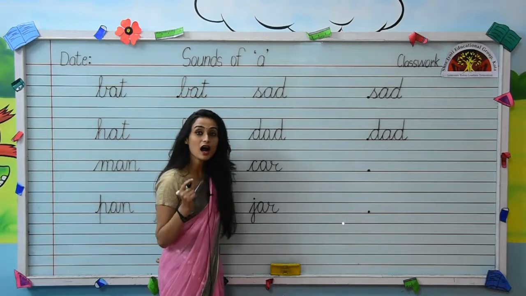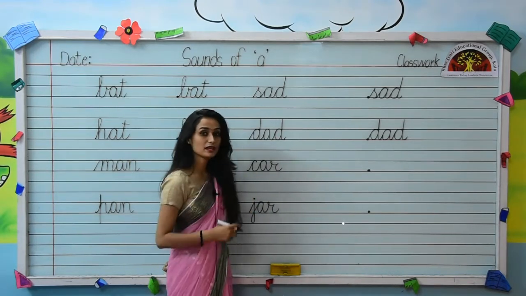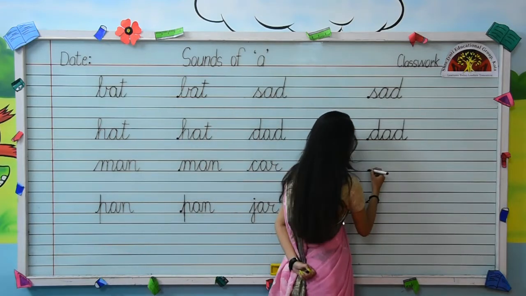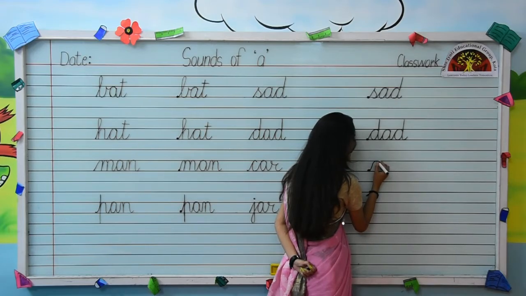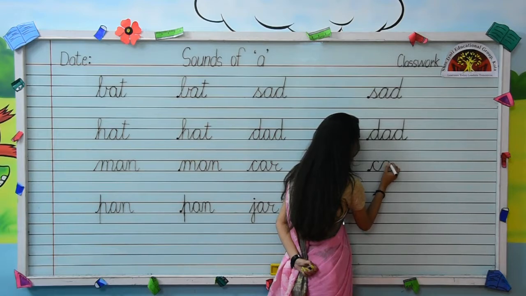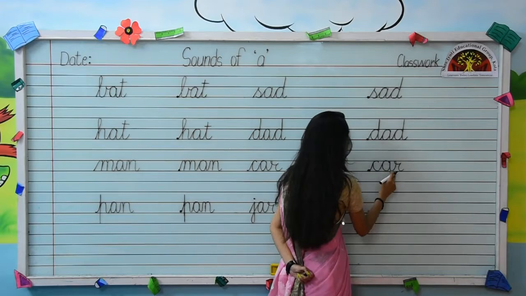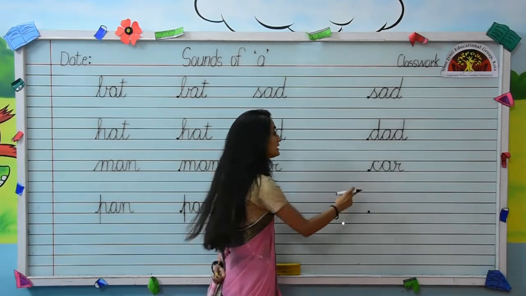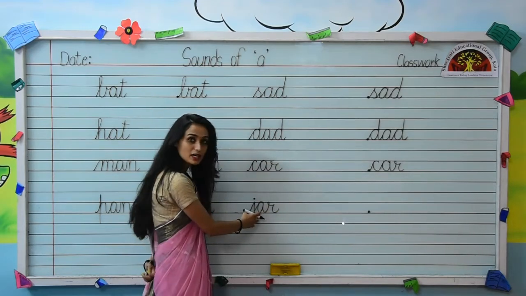Next word is C-A-R, car. Now we will write C-A-R, car. Put your pencil on this dot. Write small cursive letter C and write letter A joining with letter C like this. Then write letter R. This is C-A-R, car. Now come on the last word.